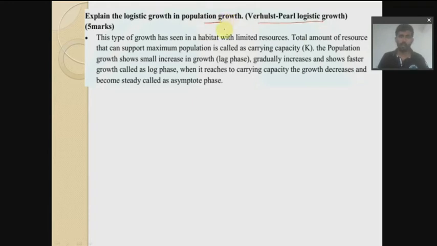So what you have to mention, you have to write all these things that I mentioned here. Usually this is found in case of limited resources.